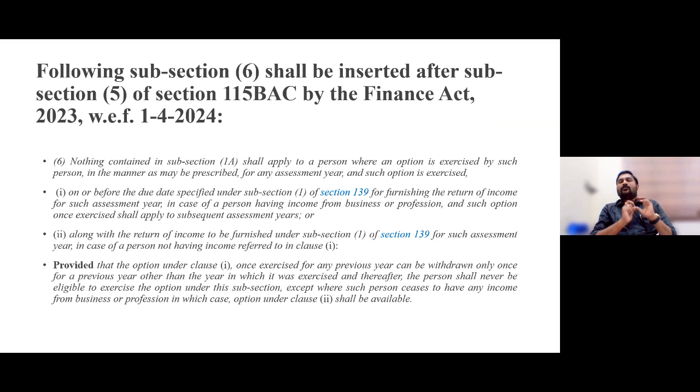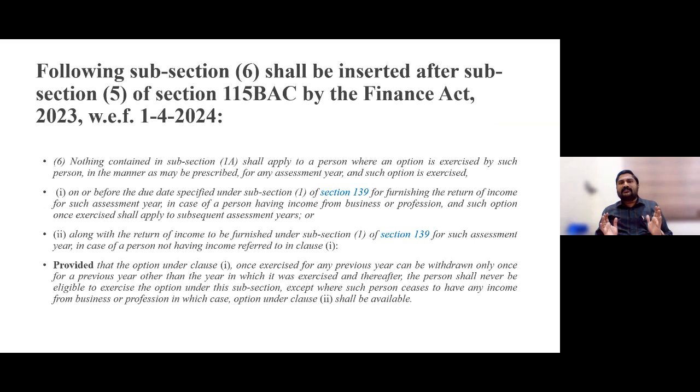Now the question may arise: till assessment year 23-24, I was filing returns under the old regime only. Now again, I want to go with the old regime only. Do I have to file this form 10IEA? The answer is yes. If you have business and professional income and you want to file your income tax return under the normal tax regime or old tax regime, you have to file this 10IEA. I was mentioning that all the peculiarities and similarities of subsection 5 are there in subsection 6 also, with regard to filing of 10IEA.